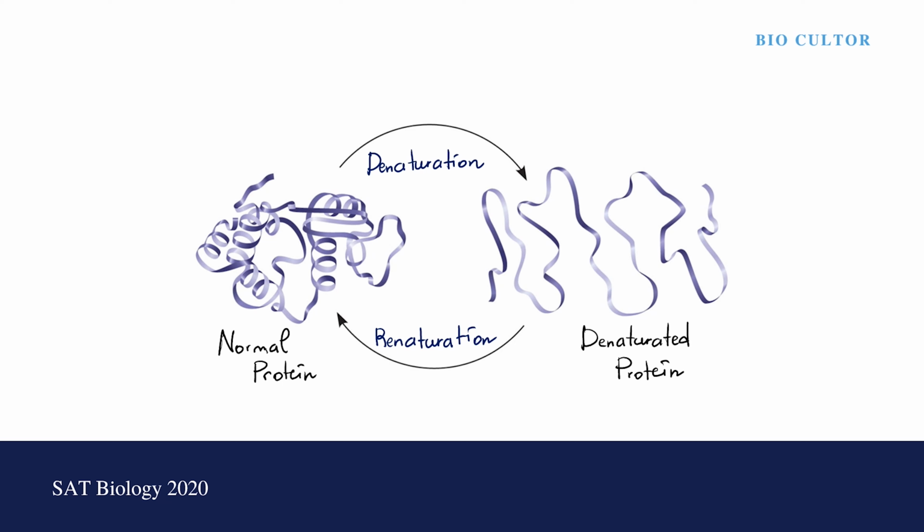The second is renaturation. In short, this is a process wherein a denatured protein is assembled back into its active form. I think everything is clear here.